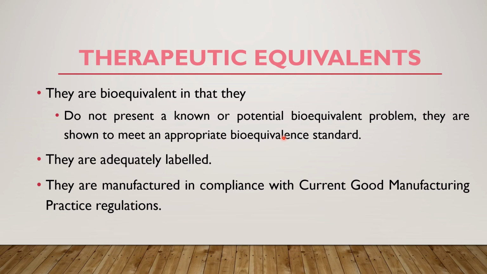So they should be pharmaceutically equivalent and also bioequivalent, and they are adequately labeled and manufactured in compliance with current good manufacturing practice regulations. If they follow all these points, then only the drug products are considered to be therapeutic equivalents.